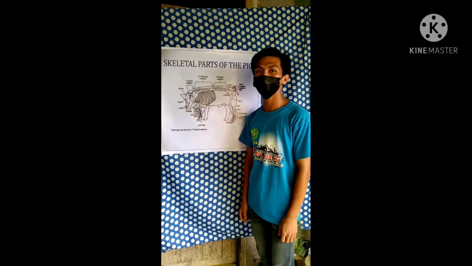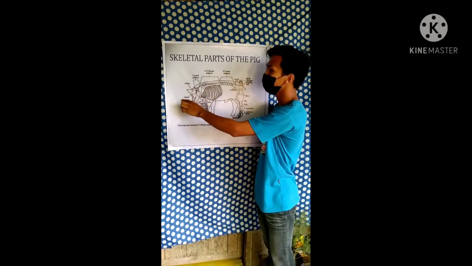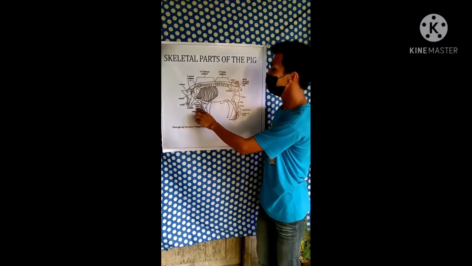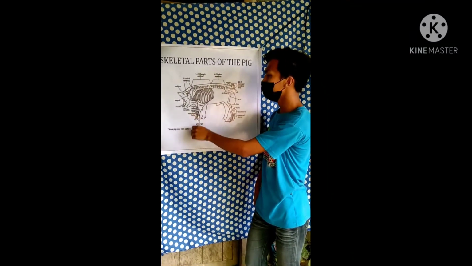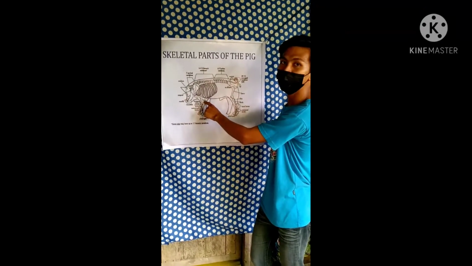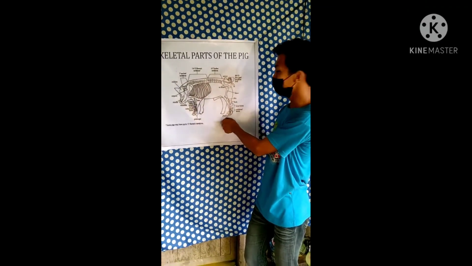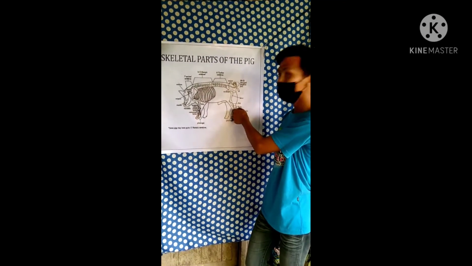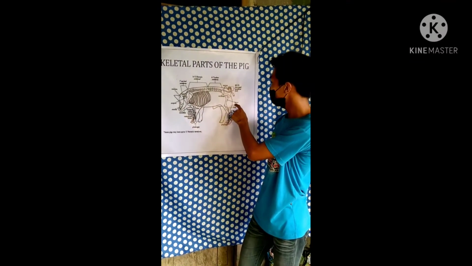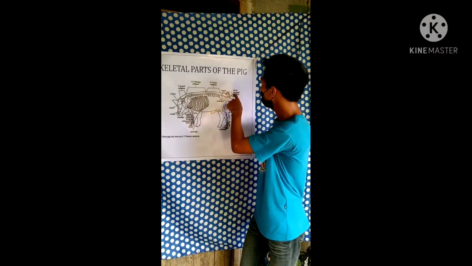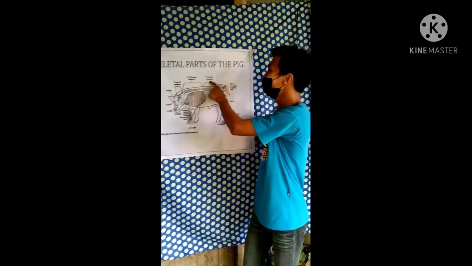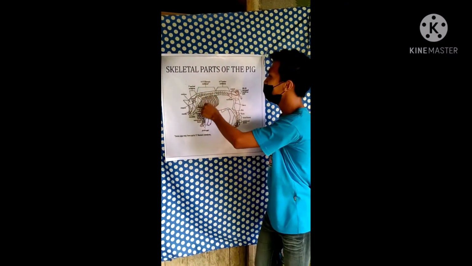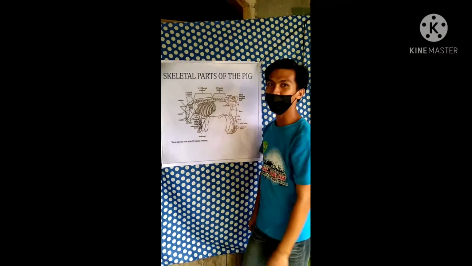These are the skeletal parts of a pig: cranium, scapula, maxilla, mandible, humerus, radius, carpal bones, metacarpal bones, ulna, phalanges, metatarsal bones, tarsal bones, fibula, tibia, femur, sacrum, lumbar vertebrae, thoracic vertebrae, cervical vertebrae.